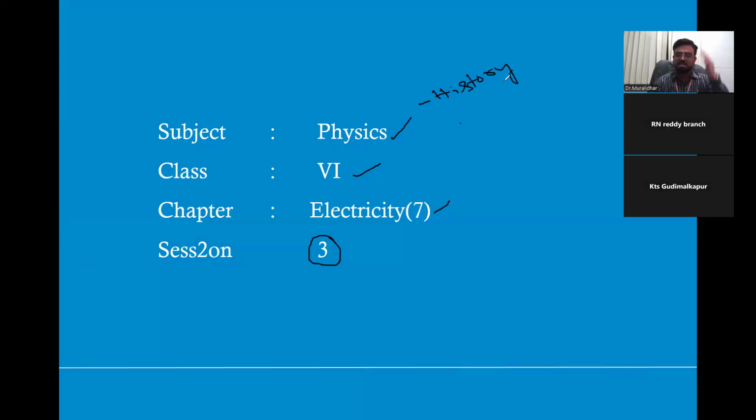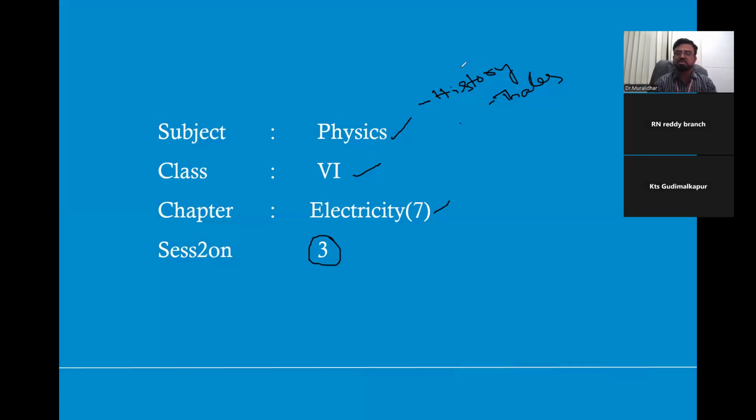Electricity started around 2000 years back with the great Greek philosopher Thales, who first introduced the word electricity by observing that when two different bodies are rubbed with each other, both bodies start attracting some light objects like dry leaves, papers and all.